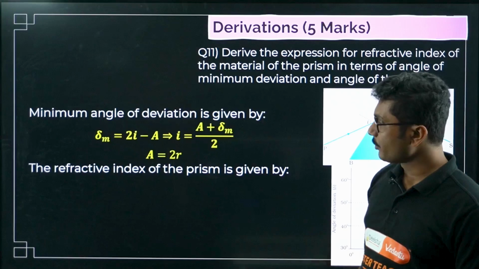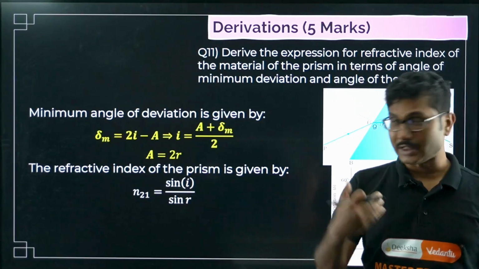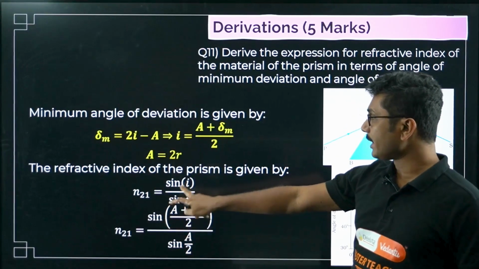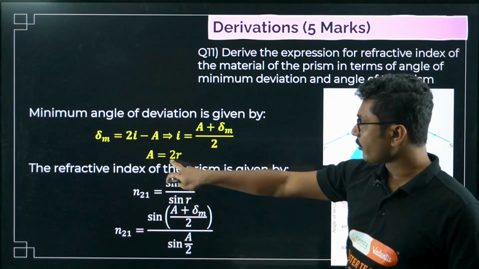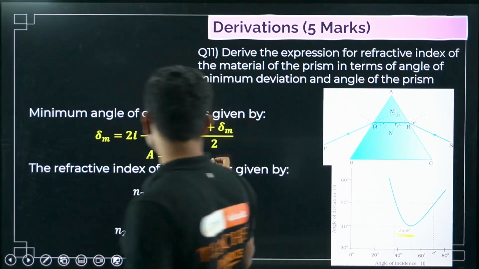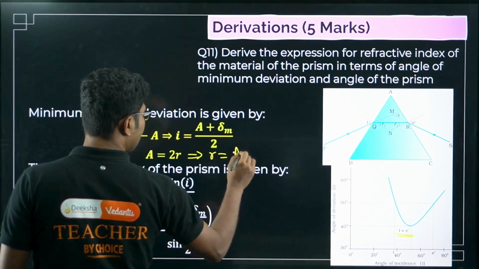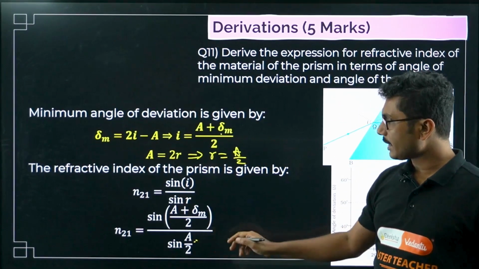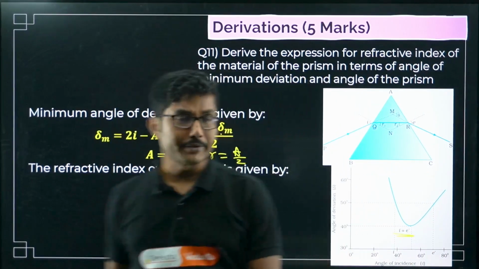Then from there you have to do this derivation that n21 is equal to sin i by sin r from Snell's law, obviously. We have already calculated A, i is basically A plus delta m by 2, and from here we have calculated r equals A by 2. So you just need to use this over here, and this is the final relationship. Simple derivation, but very important, often it comes.